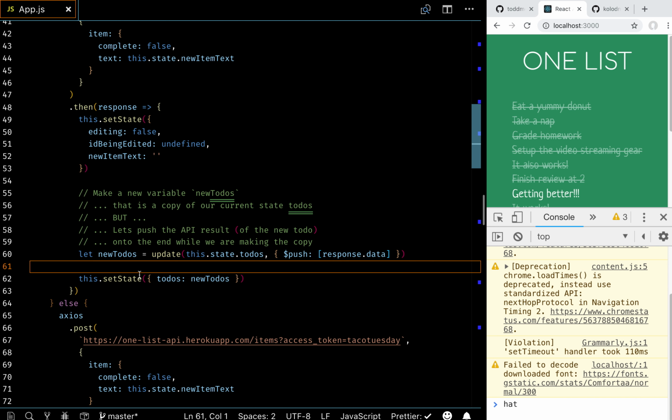So if we did just assign to-dos, if we started a variable new to-dos equals this.state.to-dos, and then we push onto new to-dos. Mm-hmm. That's essentially doing the same thing, but it's not guaranteed to be immutable, and that state might change. Something else might also be going on in the interface that's also changing the state, and you're not guaranteed to have that immutability. So the state variable itself should not be touched directly by you, the programmer. The only way you're allowed to modify the state is with setState in this style. If you directly reach in and manipulate this.state.something. Yeah, new to-dos is in the state. Okay. Yes.